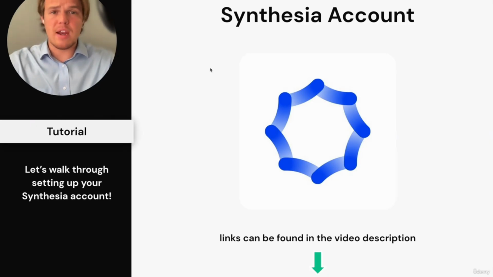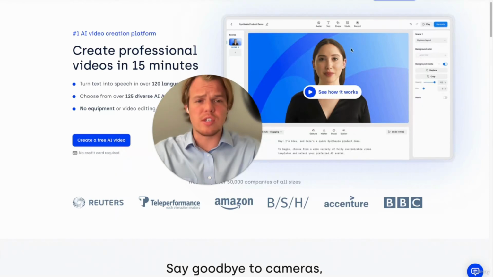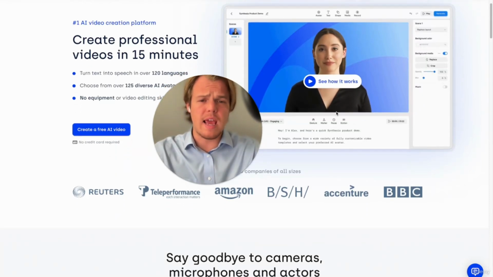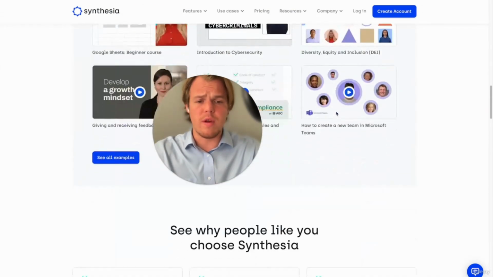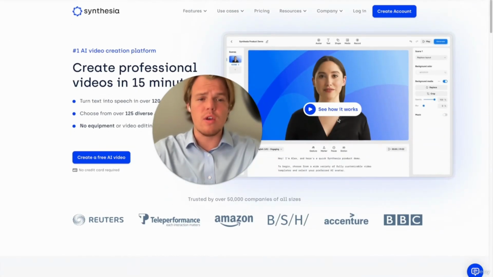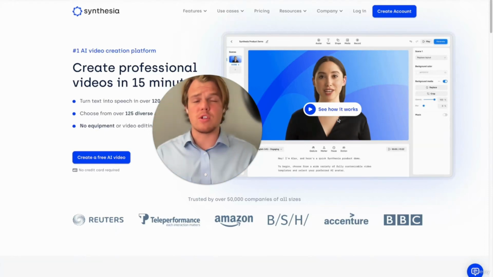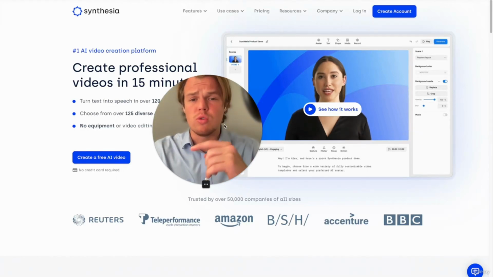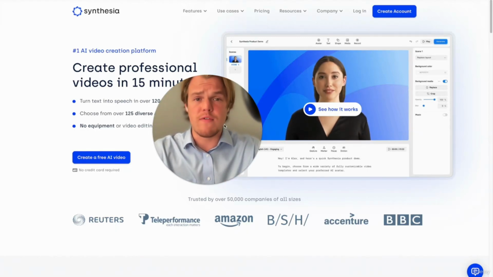All right, now that you made your Zapier account, the next account you're going to want to make is a Synthesia account. Synthesia essentially allows for AI videos to be made. As you see here, you can check out the landing page yourself, but essentially this is what allows us to make AI videos with prompts from ChatGPT. So for example, I can make an AI video with ChatGPT giving the entire script and then generate this automatically to be pushed to YouTube. You'll learn more about this in this course, but for now, go ahead and make sure to sign up for a Synthesia account if you're interested in learning how to leverage this as well.